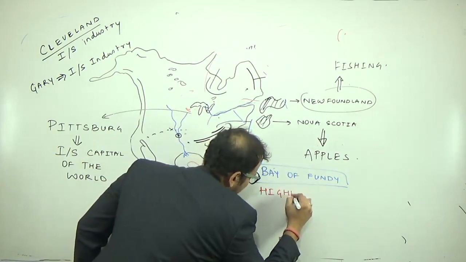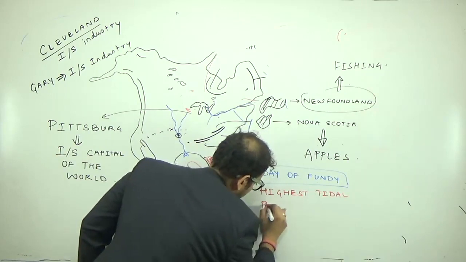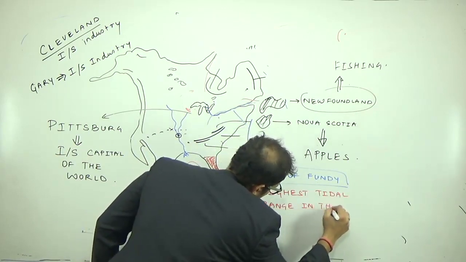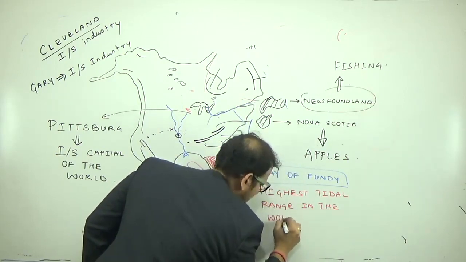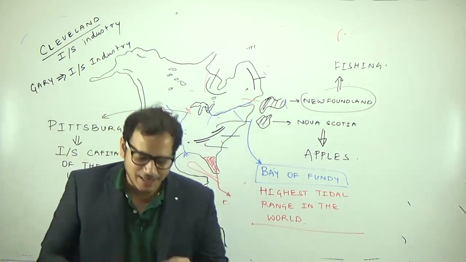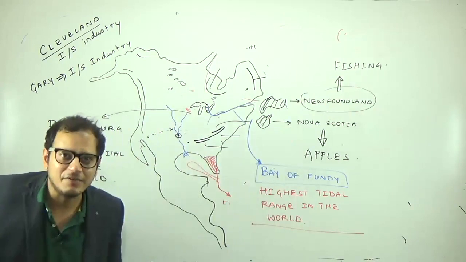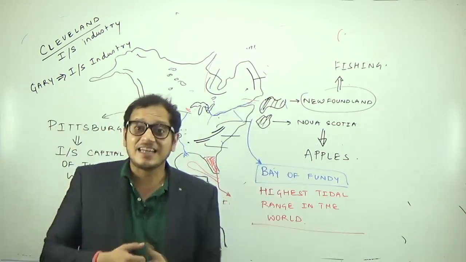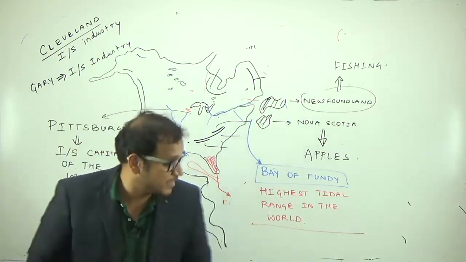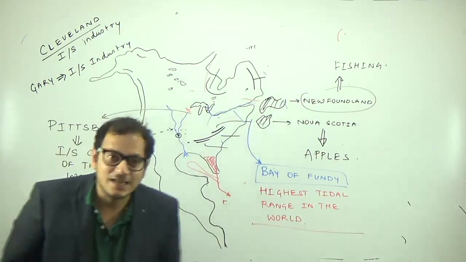This Bay of Fundy, you remember, has the highest tidal range in the world. Now, what do you mean by the tidal range? Tidal range means the difference between high tide level water and low tide level water. The more the tidal range, the more we can use it to manufacture tidal energy. The Bay of Fundy in the North America region has the highest tidal range in the world.